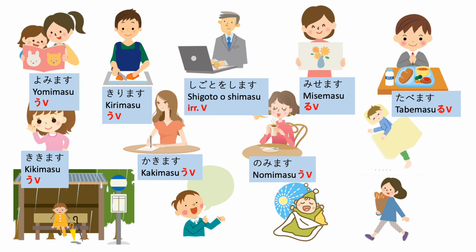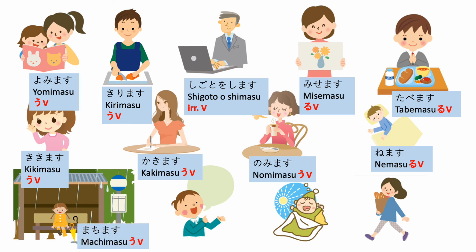And 飲みます, dictionary form 飲む, and te-form 飲んで. So 飲みます, 飲む, 飲んで. And 寝ます, dictionary form is 寝る, 寝て. This is a る-verb.